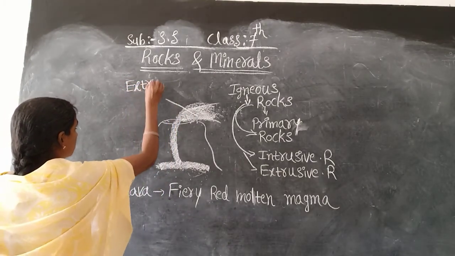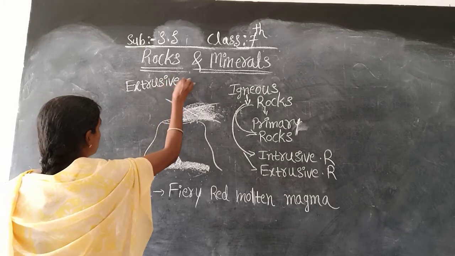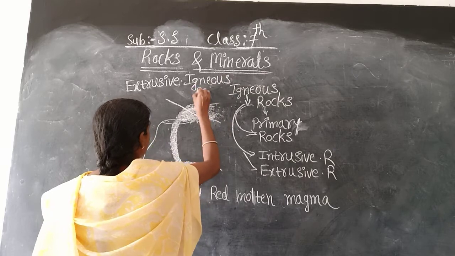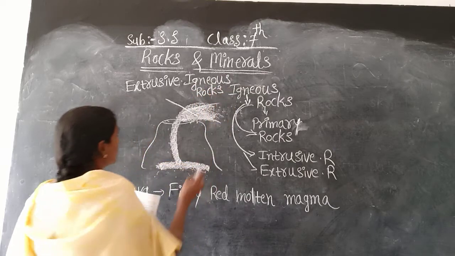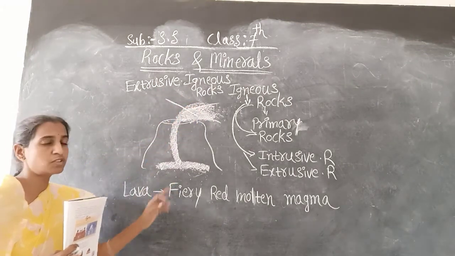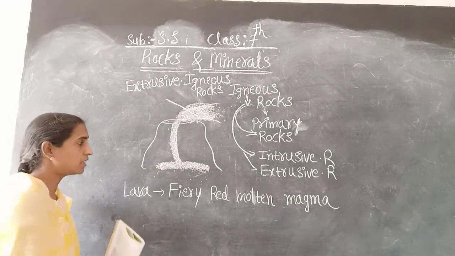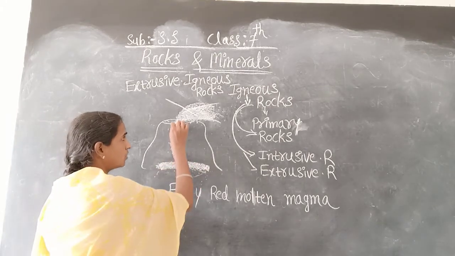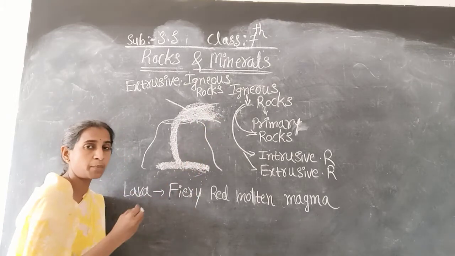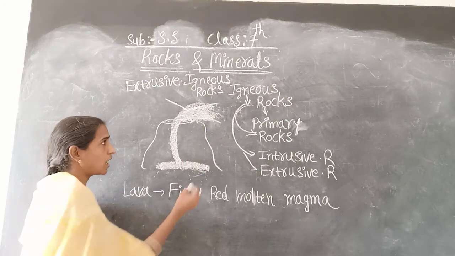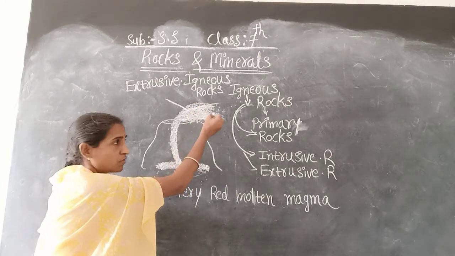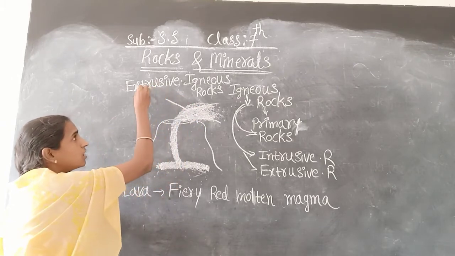Extrusive igneous. Those rocks are called extrusive igneous rocks. So this point you have to remember. When the molten lava comes on the earth's surface, it rapidly cools down and becomes solid. In such a way some rocks are formed. Those rocks are called extrusive igneous rocks.